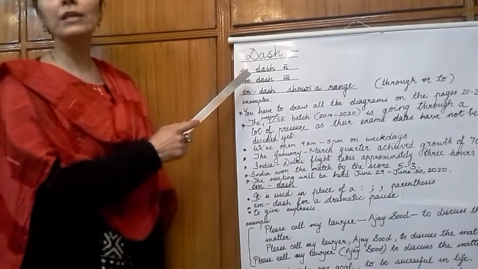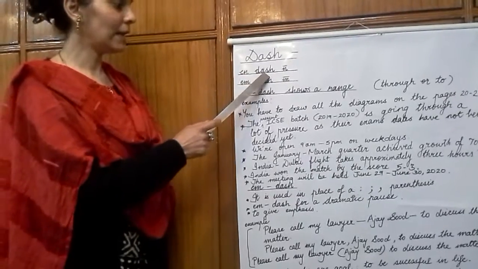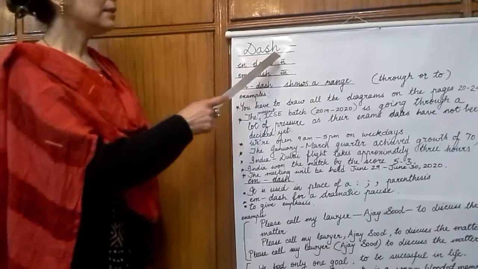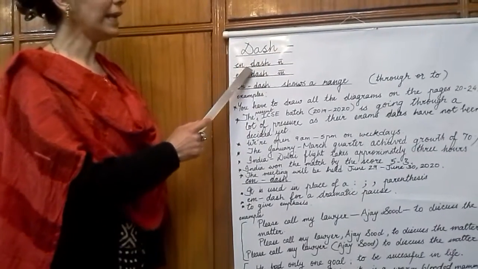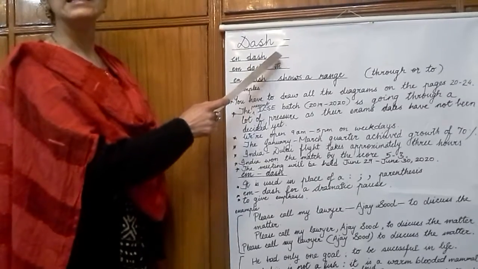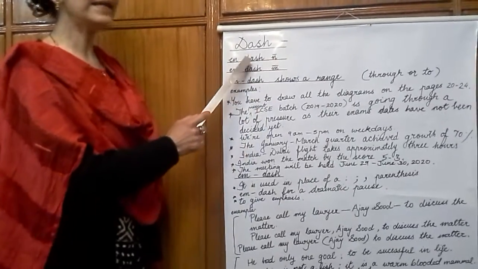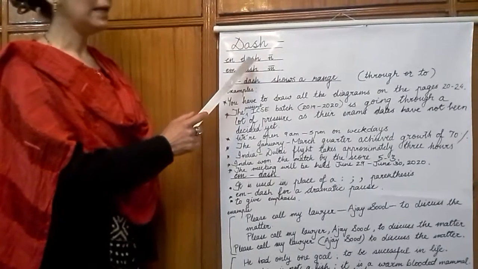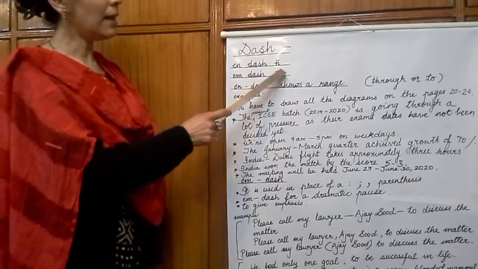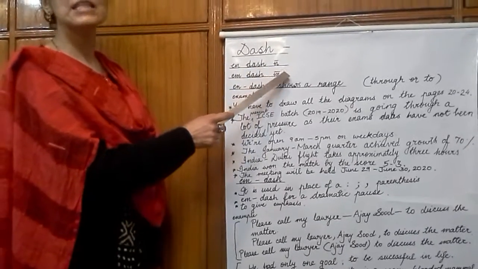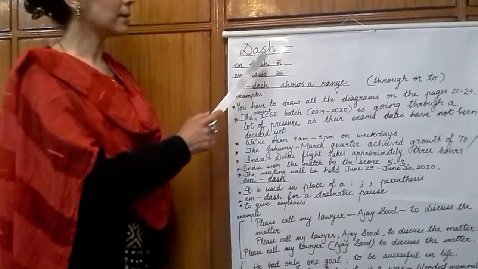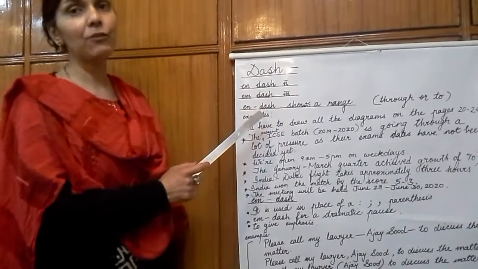There are two types of dashes. One is an en dash and the other one is an em dash. The length of an en dash is the width of the letter N. That is why the term en dash has been given to it. The width, or you can say the length, of an em dash is that of the width of the letter M. That is why the term em dash has been given to it.